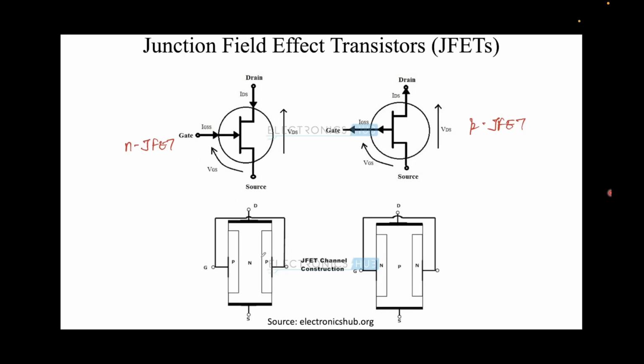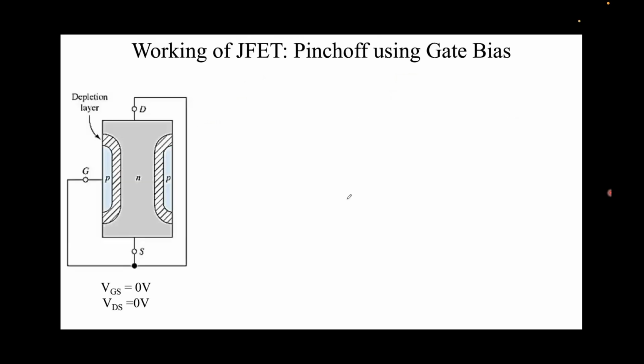For our discussion, we'll restrict ourselves to NJFET because the discussion remains the same, just the current direction is reversed. The physics behind these devices remains the same. Now this is the unbiased condition, so VGS is 0 and VDS is 0, which you can see over here. The gate is P-type and this is the N-type region. So naturally, even if there is no bias, there is a depletion layer, which you can see in the dashed line here, that will form.